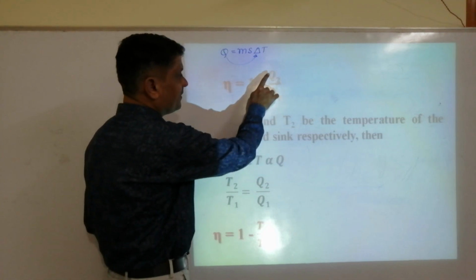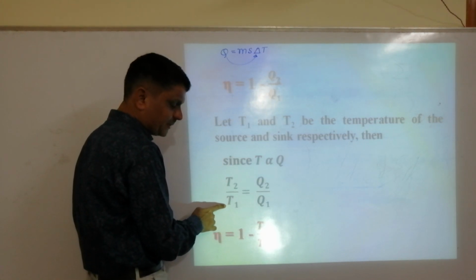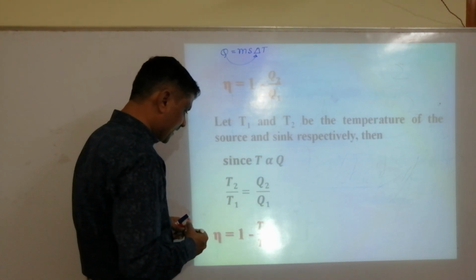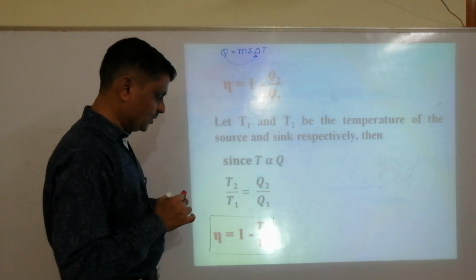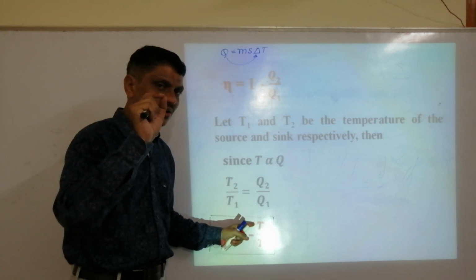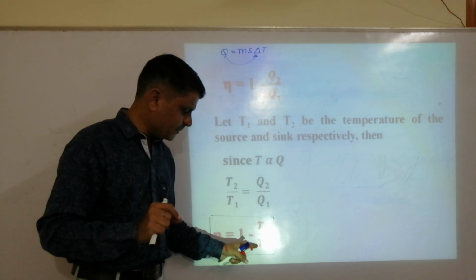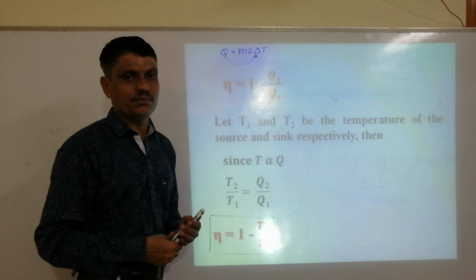So this relation, if I substitute here, Q2 by Q1 is equal to T2 by T1. Then efficiency of the heat engine is equal to 1 minus temperature of the sink divided by temperature of the source. Please note down this formula.